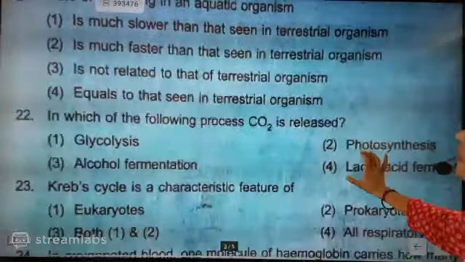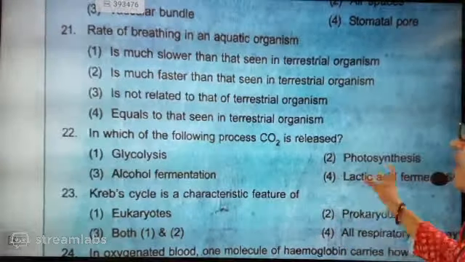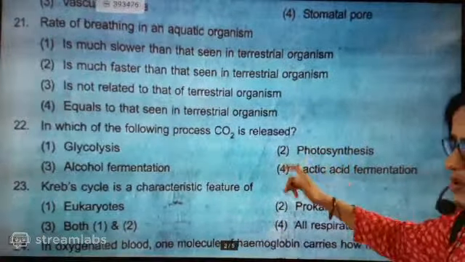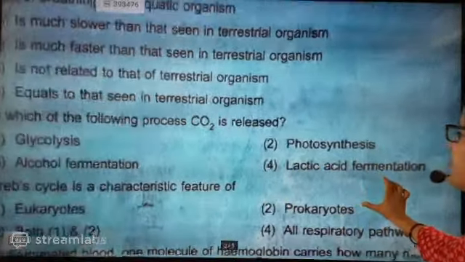In which of the following processes is carbon dioxide released? Glycolysis, alcohol fermentation, photosynthesis, lactic acid formation.